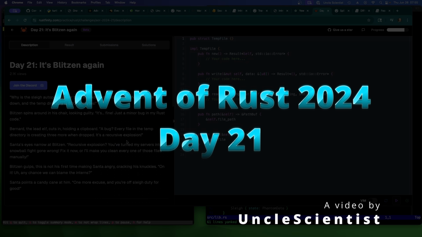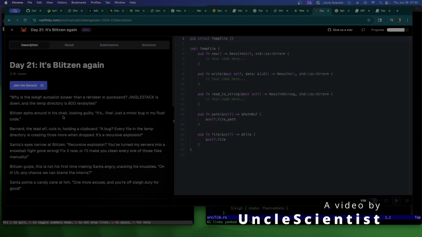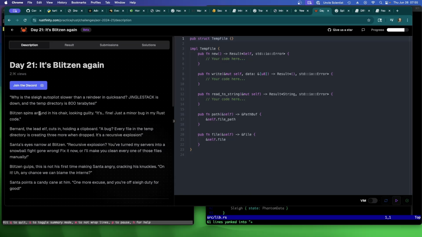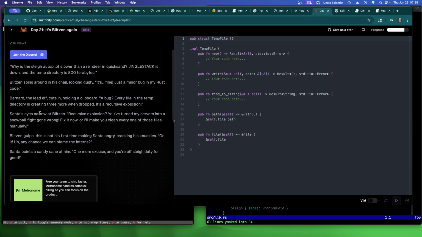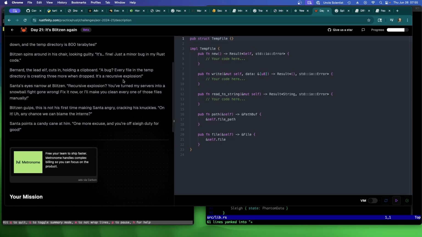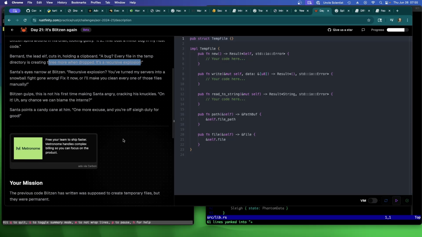Why is the sleigh autopilot slower than a reindeer in quicksand? Jingle stack is down. Temp directory is 800 terabytes. Blitzen spins around in his chair looking guilty. It's fine, just a minor bug in my Rust code. File in the temp directory is creating 3 more when dropped. It's recursive explosion. Recursive explosion. You turn my servers into a snowball fight gone wrong. Fix it now or I'll make you clean every one of those files manually.